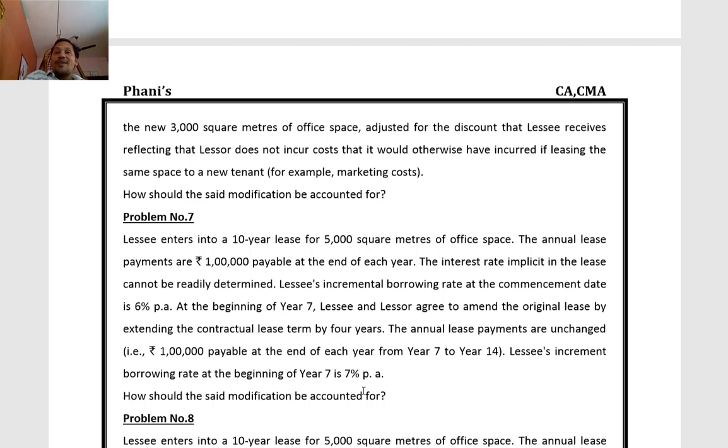The incremental borrowing rate at the beginning of the 7th year is 7%. How should the modification be accounted for? Now this is definitely a lease modification. Lease modification means it may be an increase or a decrease in the scope of the lease, a change in the scope of the lease.